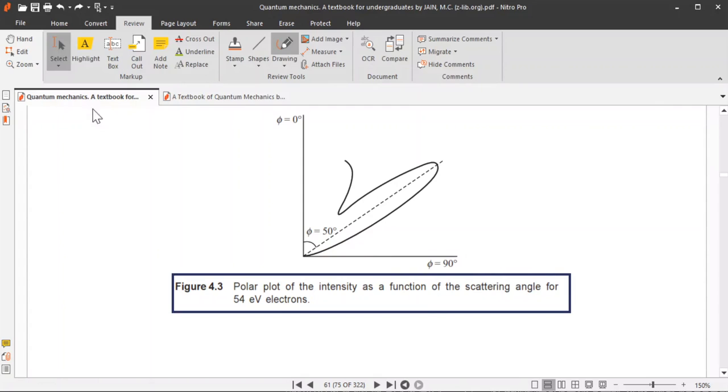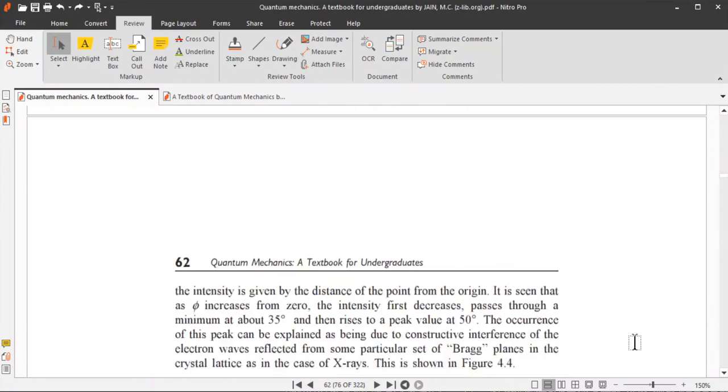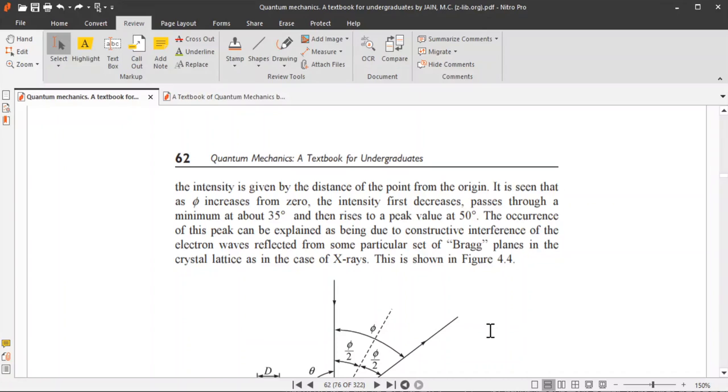Thereafter, intensity step by step increases, and at this point intensity is maximum. At the angle phi equal to 50 degree, intensity becomes maximum. So it rises to a peak value at 50 degree. The occurrence of this peak can be explained as being due to the constructive interference of the electron waves reflected from some particular set of Bragg planes in the crystal lattice, as in the case of X-rays.